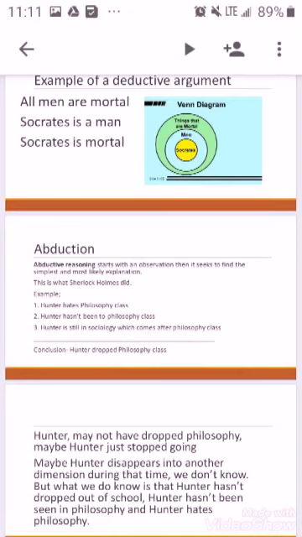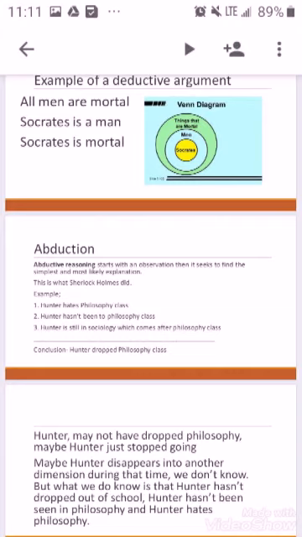Abduction. Abductive reasoning starts with an observation. Then it seeks to find the simplest and most likely explanation. This is what Sherlock Holmes did. Example: 1. Hunter hates philosophy class. 2. Hunter hasn't been to philosophy class. 3. Hunter is still in sociology class, which comes after philosophy class. Conclusion: Hunter dropped philosophy class.